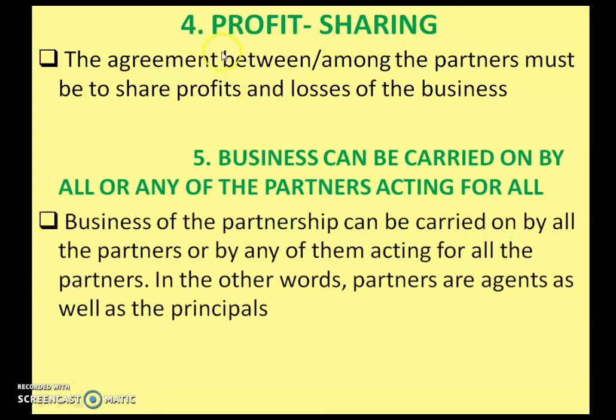Next is profit sharing. The agreement among the partners must be to share profit and losses of the business. Then business can be carried on by all or any of the partners acting for all. That is, all the partners can do the business together, or one partner can perform the business activity for the others. In other words, partners are agents as well as principals.